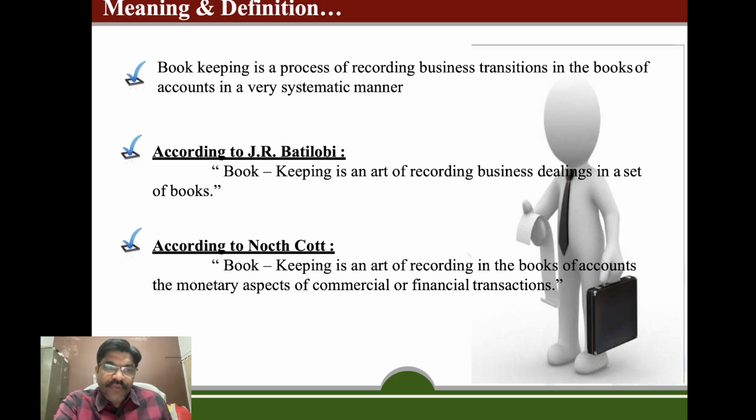you can analyze and understand what is there in a proper transaction. Another definition says that bookkeeping is an art of recording in the books of accounts the monetary aspect of the commercial or financial transactions. The second important thing covered in the definition is that we will record only commercial or financial transactions. This means that anything which cannot be expressed in money will not find a place in the books of accounts.